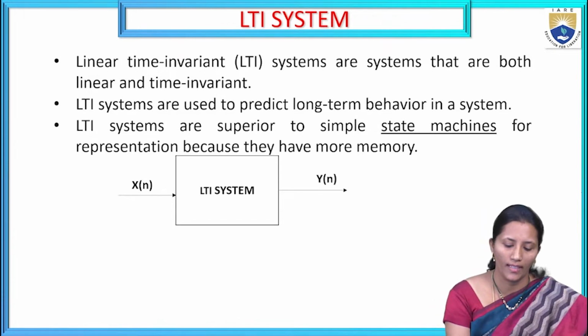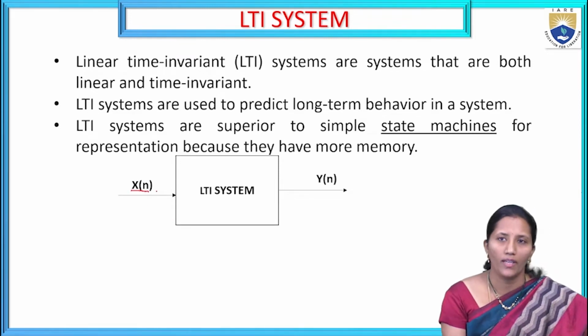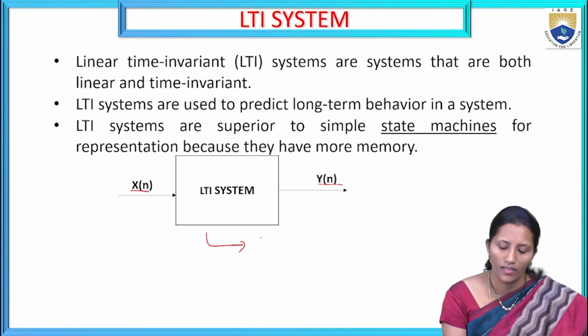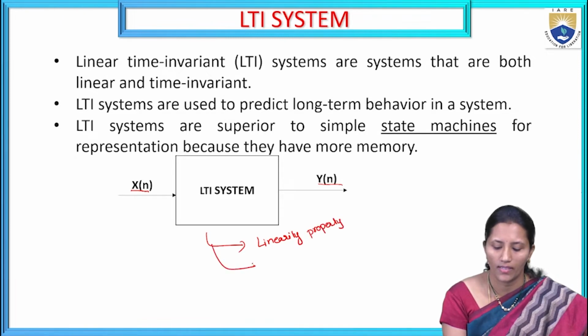So in an LTI system, the input is x of n and the output is denoted by y of n. This LTI system should satisfy the linearity property as well as the time invariant property.